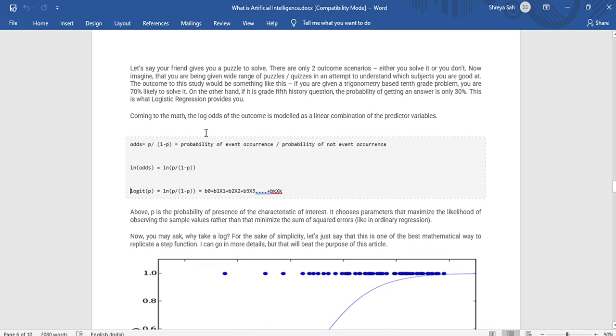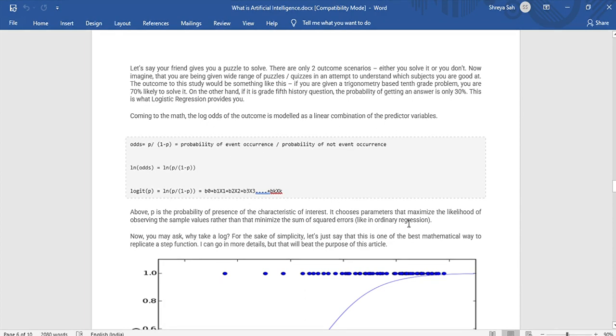Coming to the math, the log odds of the outcome is modeled as a linear combination of the predictor variables. See this notation: P is the probability of the presence of the characteristic of interest. What is P? P is the probability of event occurrence or of non-occurrence.